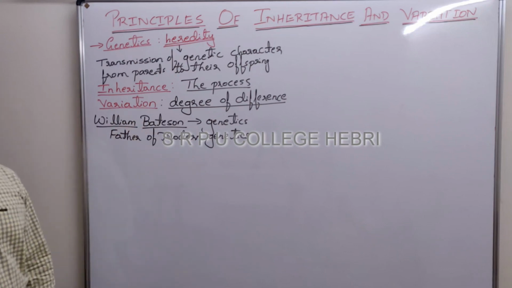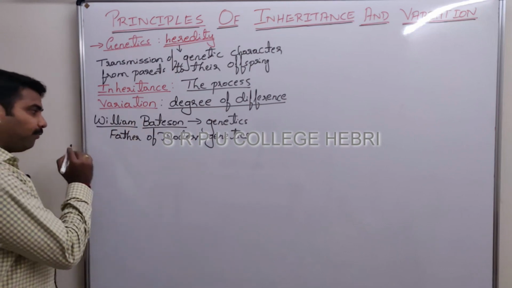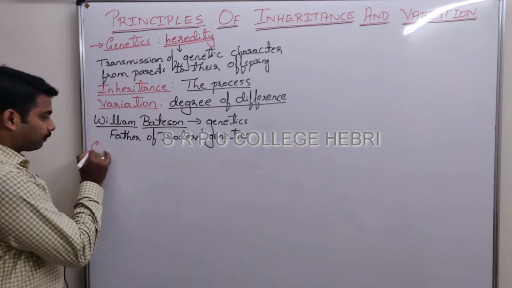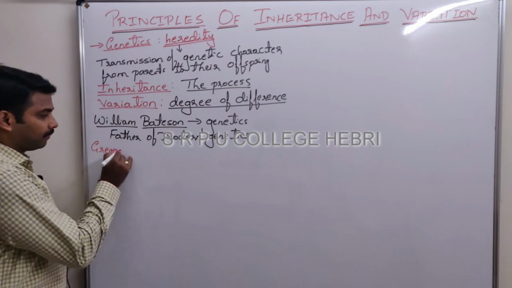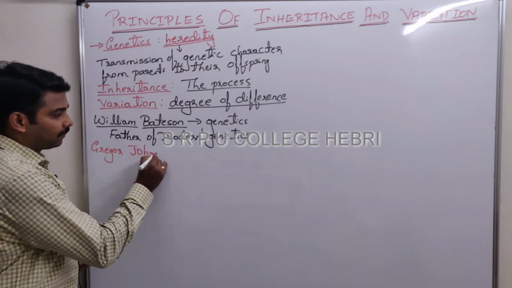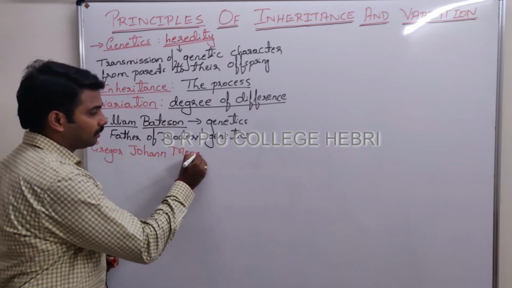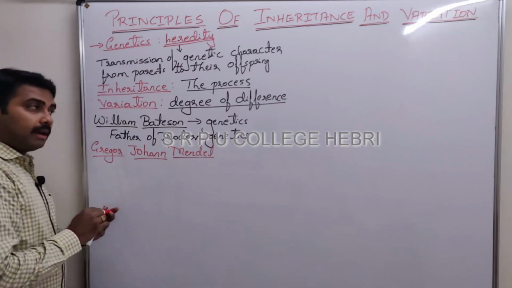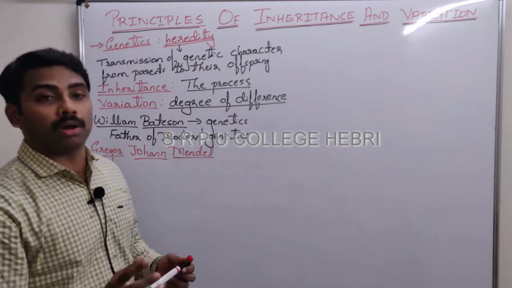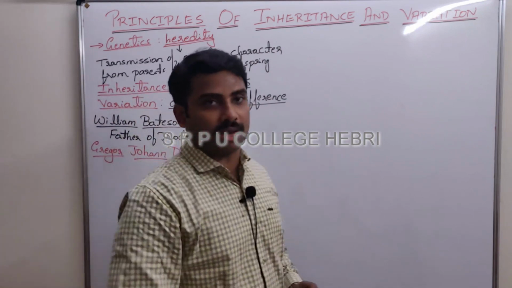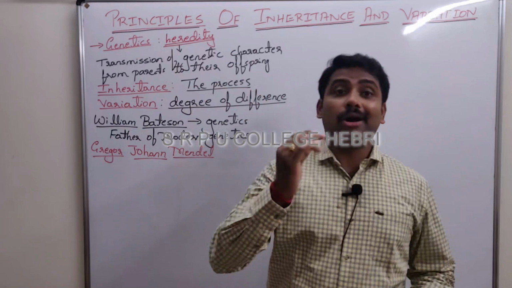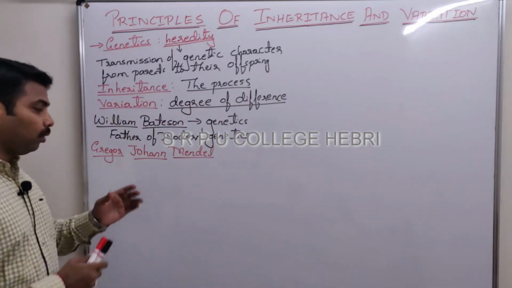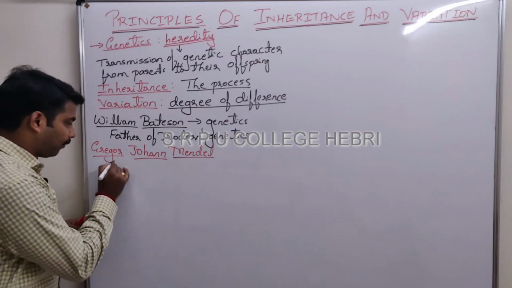Later, one more famous personality you might be knowing about: his name is Gregor John Mendel, an Austrian monk, not Australia, Austria, an Austrian monk, right? He is known as the father of what?